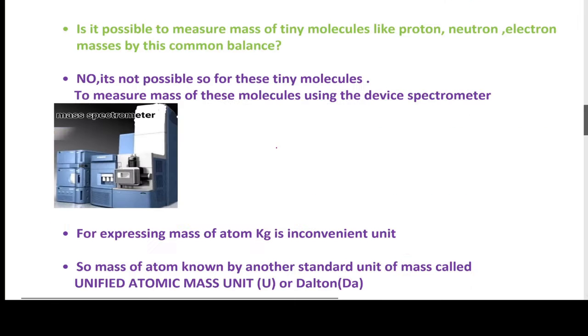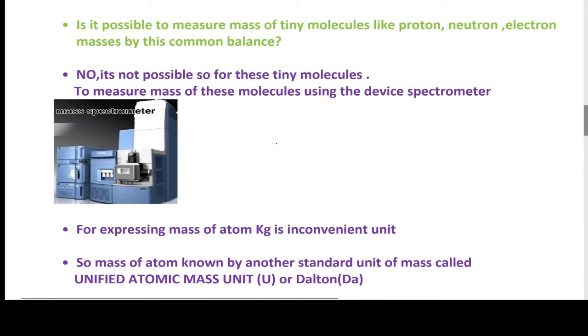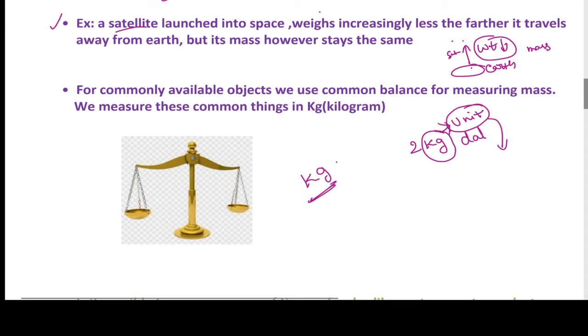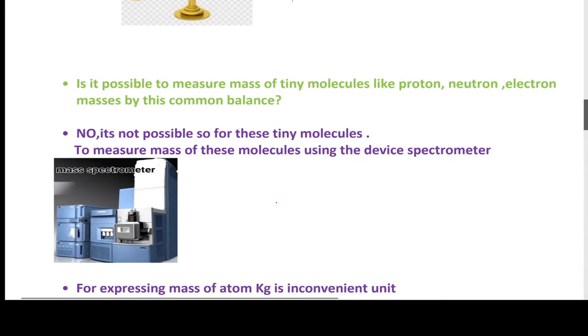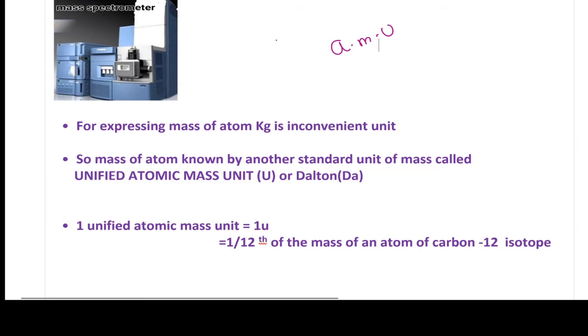In common objects we use this common balance, whereas for atomic mass we use this mass spectrometer to measure the mass of the molecule. Here the unit is kg. But what is the unit for the mass of atoms or molecules? Here we use the atomic mass unit. For expressing the mass of an atom, kg is an inconvenient unit.